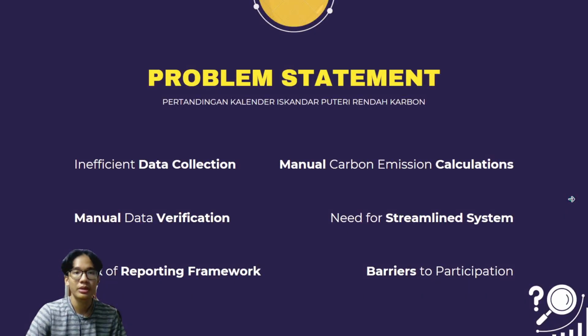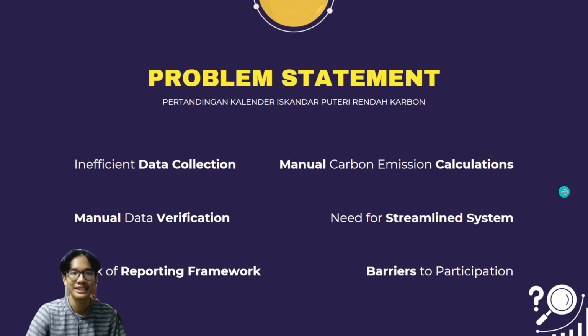So the problem statement of Pertandingan Kalender Iskandar Puteri Rendah Carbon: this competition has inefficient data collection, which right now uses Google Form. After that, it uses manual carbon emission calculations and also manual data verifications by the MBIP staff. And then there is a lack of reporting framework and there are barriers to participation, as old people might struggle with Google Form. And lastly, there is a huge need for a streamlined system so that we are able to monitor carbon emission easily.